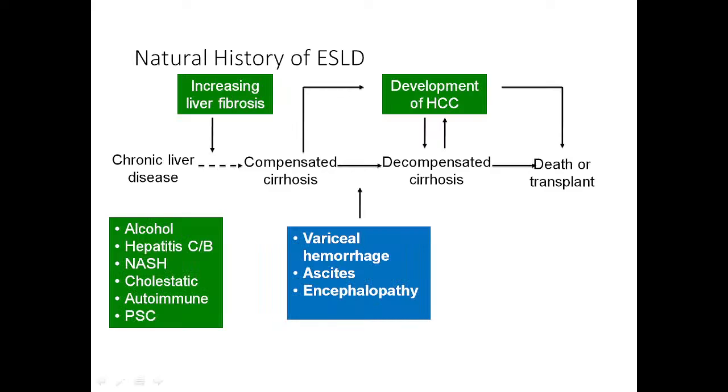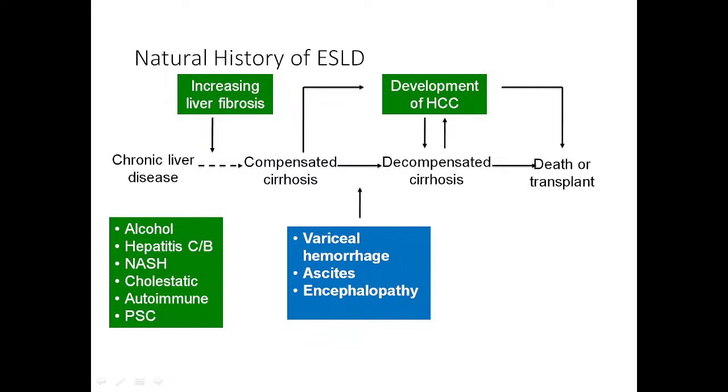So this is the natural history of any liver disease. Various etiologies like chronic viral hepatitis, alcohol, non-alcoholic steatohepatitis are all causing chronic liver disease. And as fibrosis increases, there will be development of cirrhosis of the liver.